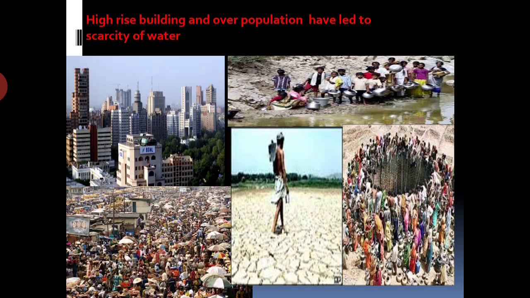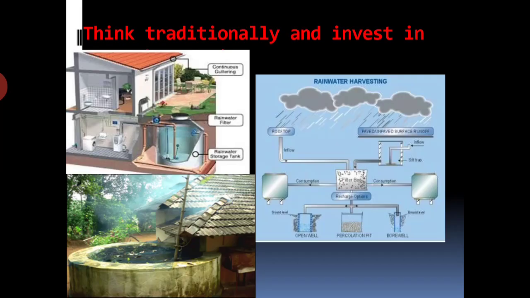Like high-rise buildings and overpopulation have led to scarcity of water. Scarcity means shortage of water. Now think traditionally and we are to invest in that. Means we are to store rainwater.